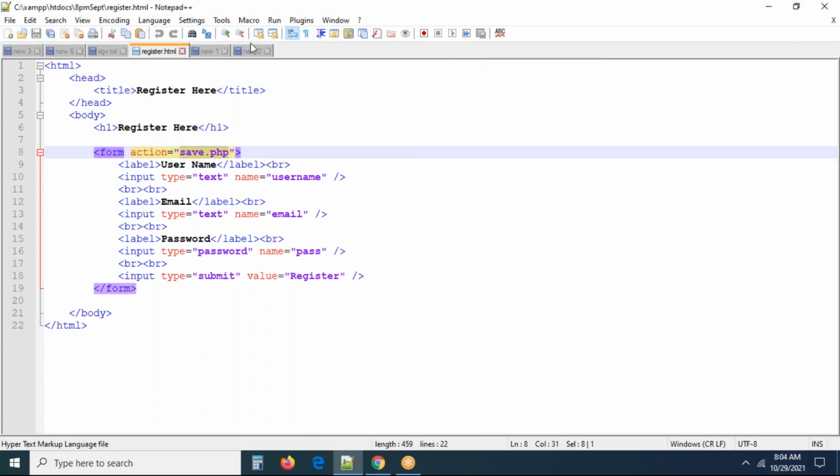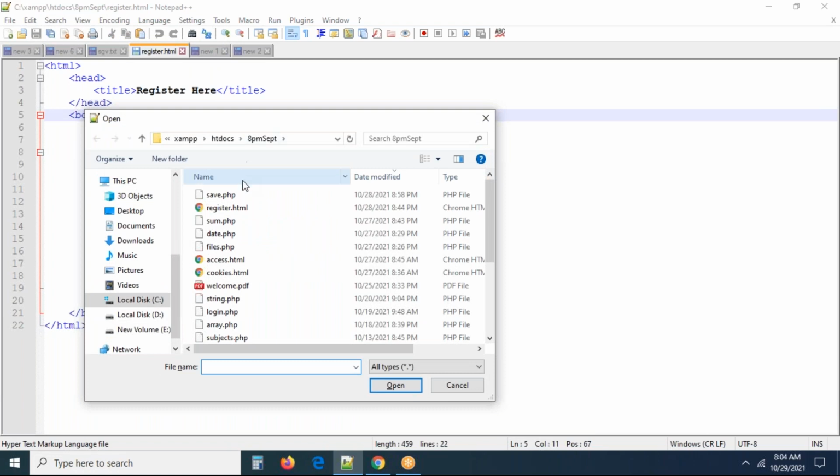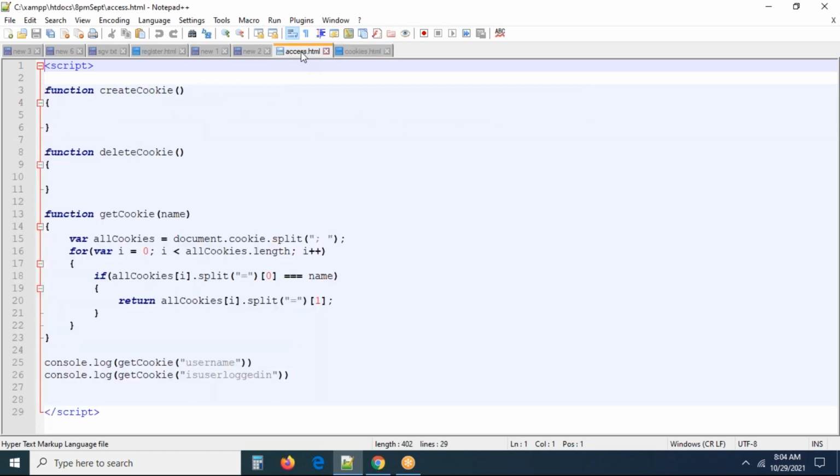Let me close this. I think in the last session, we started discussing cookies. Let me open both files here. These are the files I have. Here, we can do one thing: we can create a reusable JS file.